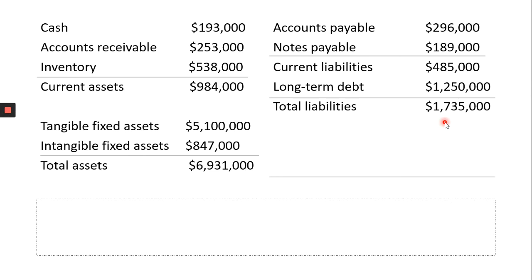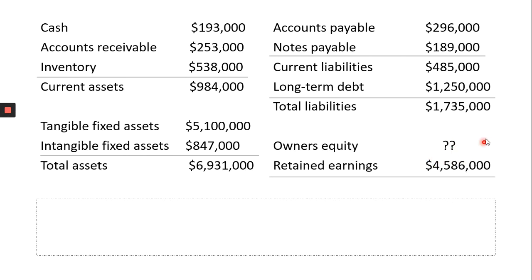Now you got total liabilities. What's left is the owner's equity and the retained earnings. Owner's equity is not given in the question, but retained earnings is given. So you know this, but you don't know this. You need to find out the owner's equity.